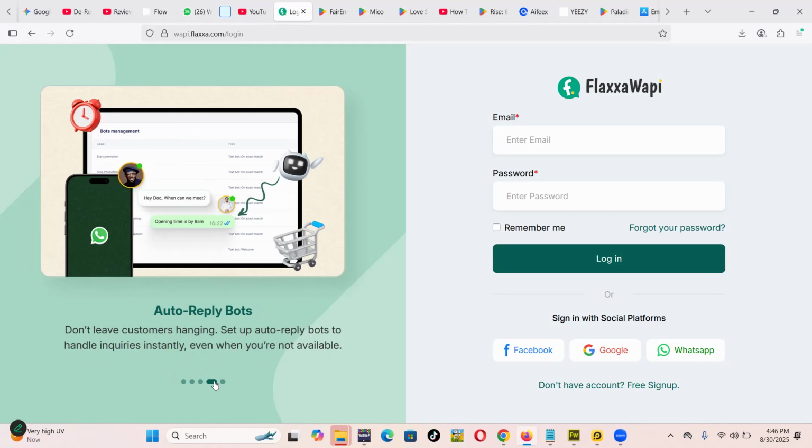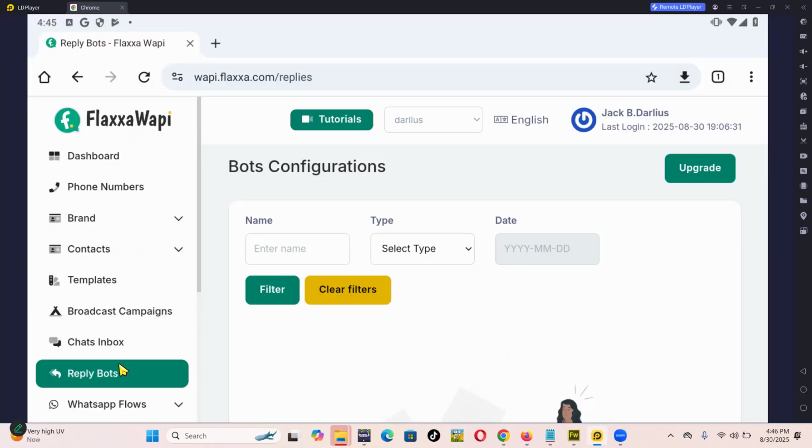This is one of my main features: the auto reply bots. Don't leave your clients hanging. Set up auto reply bots to handle inquiries instantly, even when you are not available. Now, what happens with these auto reply bots is, after signing into FlaxxaWapi, you have a section like this. There is a dashboard for numbers, brands, contacts, templates, a lot of stuff.